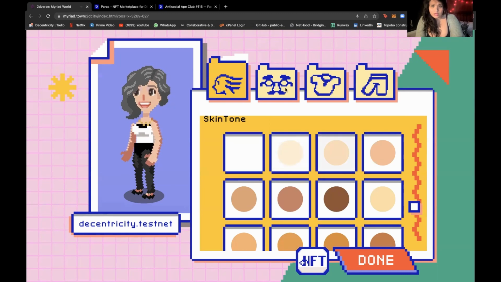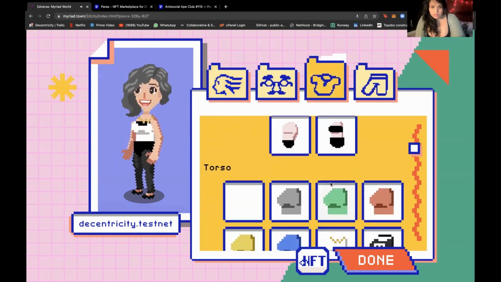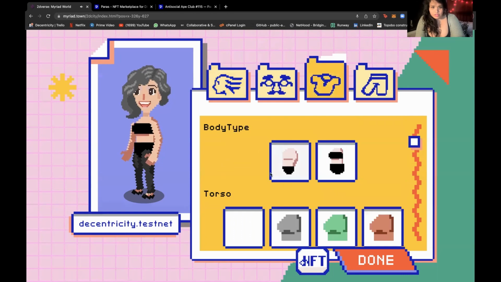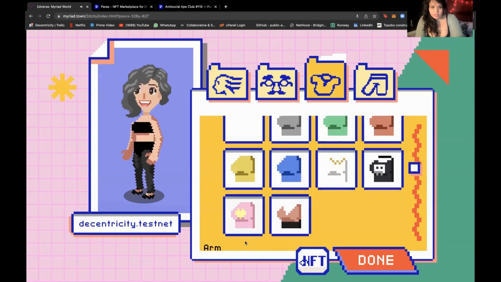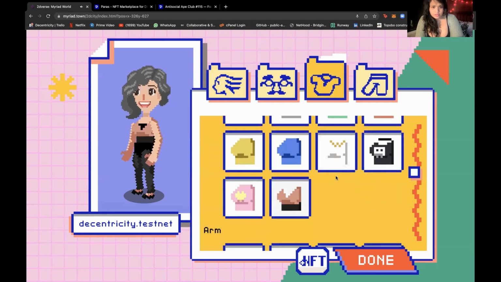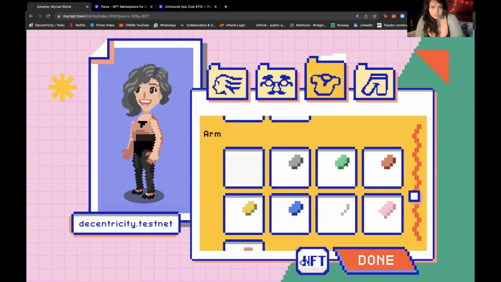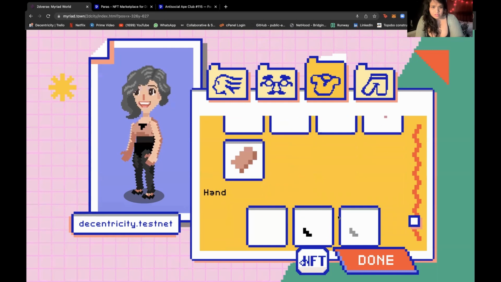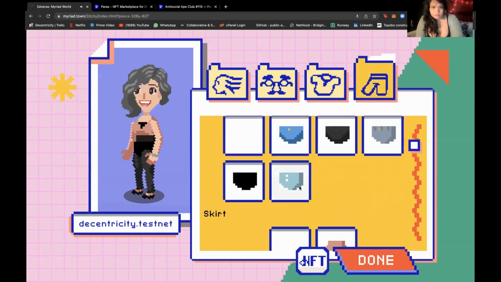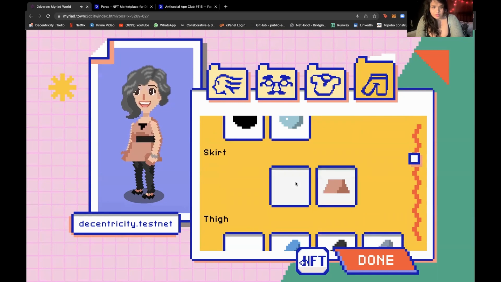You can change your body shape, and let's wear a skirt. I like the skirt here. Let's make sure my top matches. Bracelet, Paradise skirt, there you go.